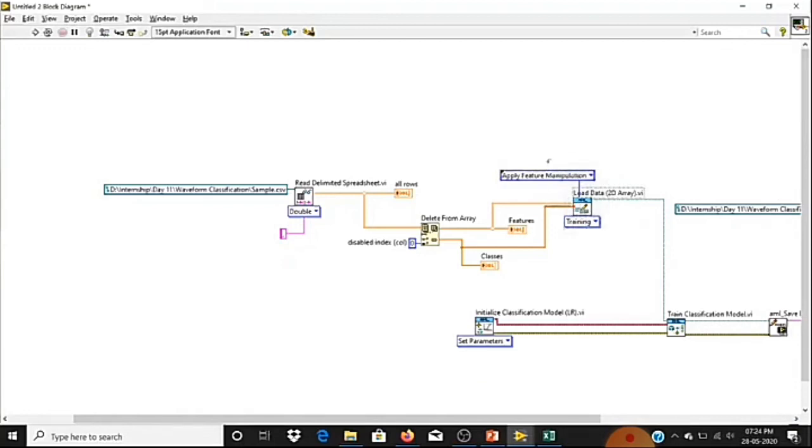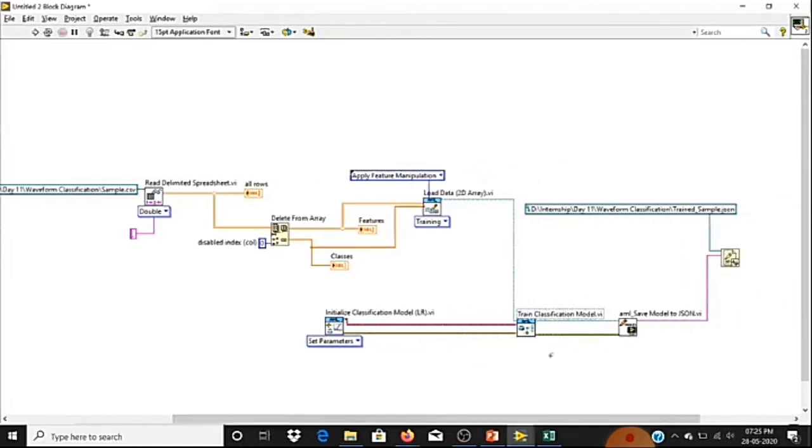The next thing is to choose which method we are going to use for training. Here we are using logistic regression, so I have just initialized the function. Next I want to train on the data. Once training is done, it will create a model.